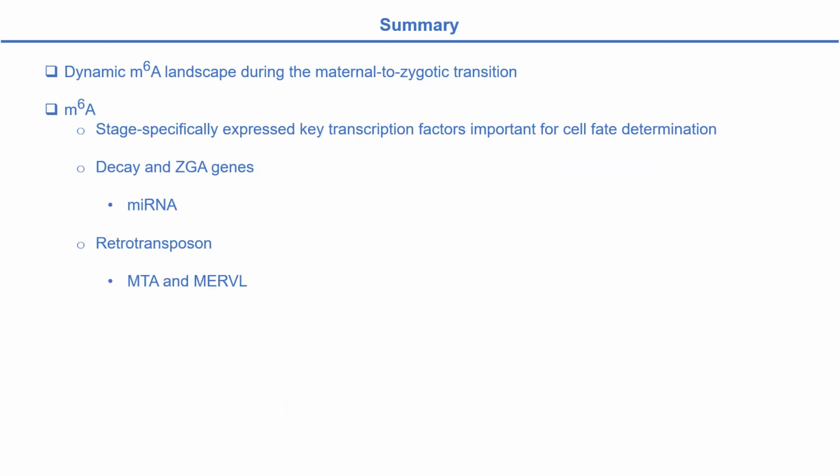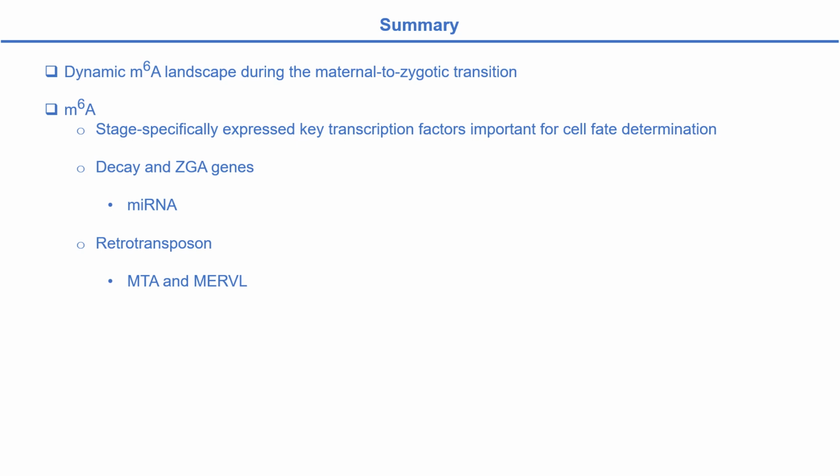In summary, in this study we generated the m6A landscape in mouse oocytes and early embryos. We show that m6A widely modifies stage-specifically expressed transcription factors, especially important regulators of lineage specification. We found microRNA and m6A can co-target decay and ZGA genes.